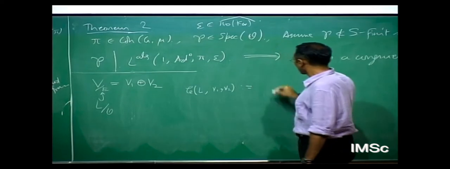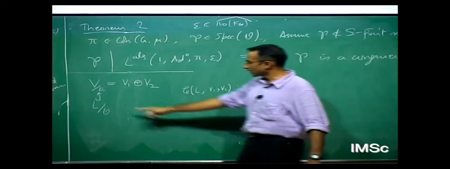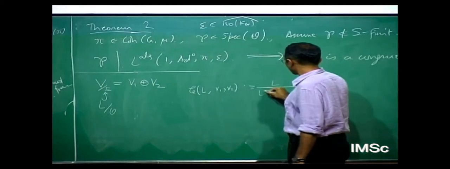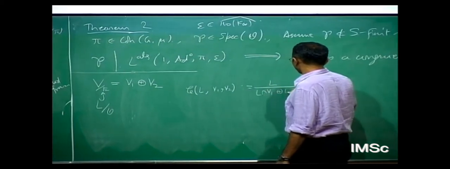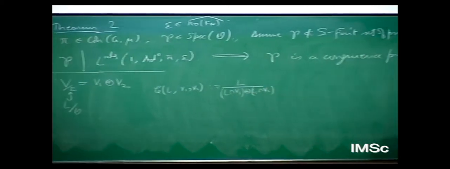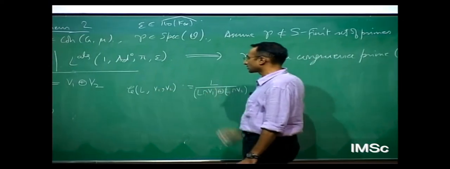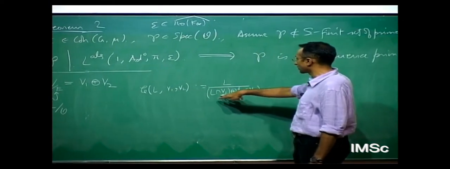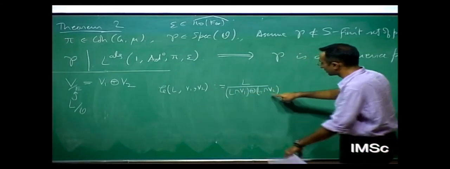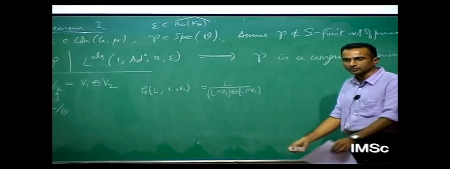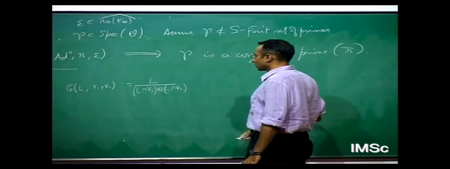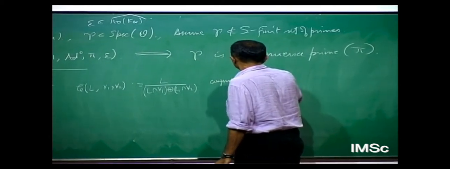This is defined as: I take the intersection of L with V1, direct sum the intersection of L with V2, and look at L modulo this. This is the congruence module. A prime P lying in the support of this tells you that there is something in L intersection V1 and something in L intersection V2 which become congruent mod P. They become equal to each other when I look at O mod P.